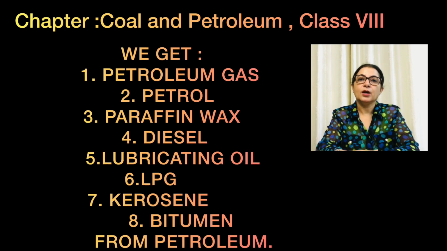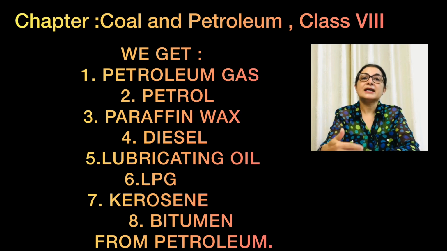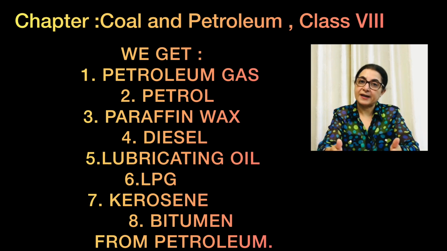For example, we are getting the petroleum gas, we are getting petrol, we are getting paraffin wax, we are getting diesel, we are getting lubricating oil. So these are the different substances which we are getting from petroleum after refining it.